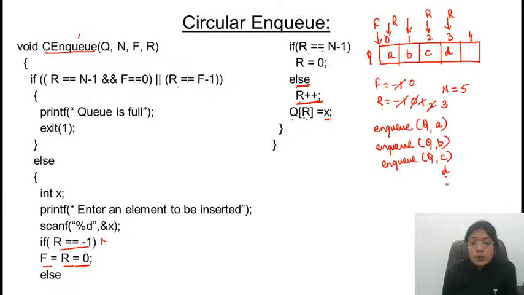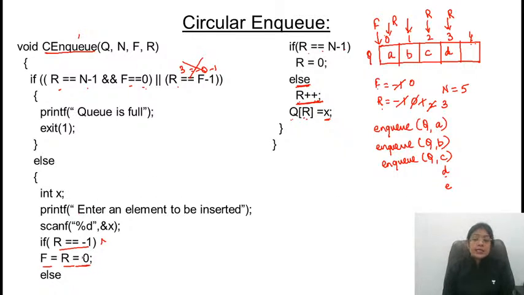Now I want to insert one more element. Again check for the conditions. Q is full. It is not matching with the full condition. Rear is equal to n minus 1. Agar first condition false ho gayi hai, then you need not to check the other one. Rear is equal to front minus 1. That is not the case because front is pointing to 0. 0 minus 1 and rear is what? Rear is 3. Is this the condition true? No, condition is false. So you can insert the element.